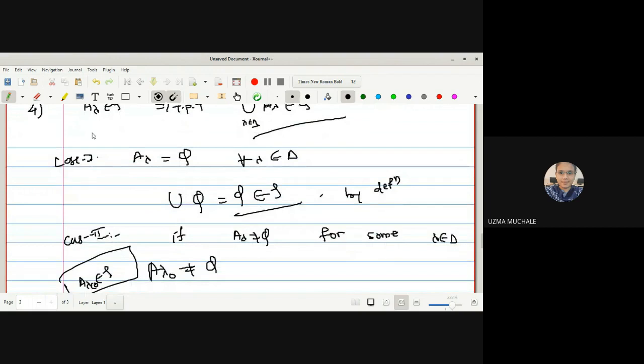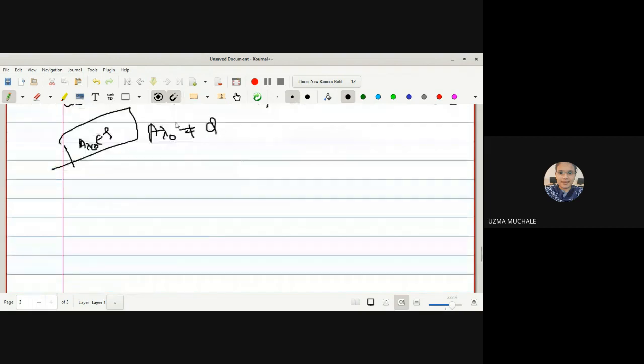Out of all those A lambda, one of them, A lambda naught, is not equal to the empty set as well as it is a member of tau. If it is non-empty as well as a member of tau, what should be the consideration? It should go in the second category of being a topological space. What is the second category? There will exist an open sphere centered at every element of A and contained in A lambda naught, right?